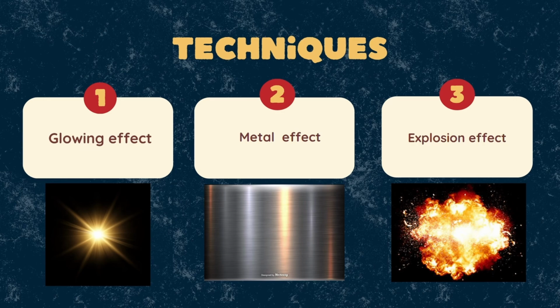The second one is the metal effect. Because Bombardiro Crocodilo is a helicopter, his skin is metal, so we have the metal effect. The third one is the explosion effect. Because Bombardiro Crocodilo shoots the missile at Tung Tung Tung Sahur, the missile will explode, so we have the explosion effect.